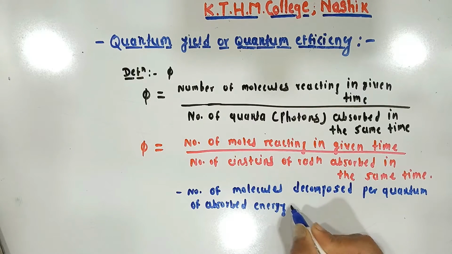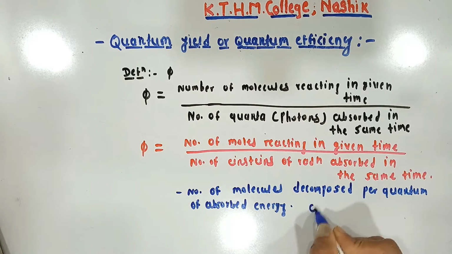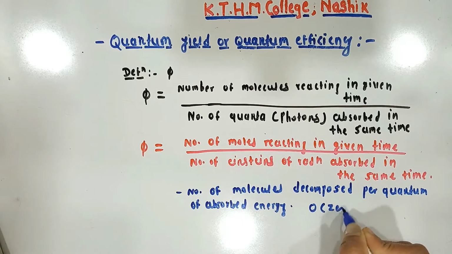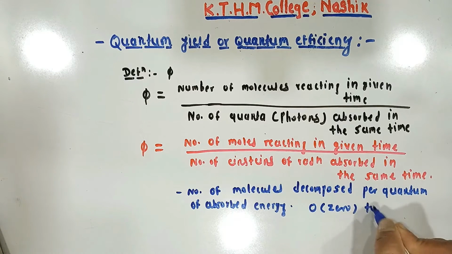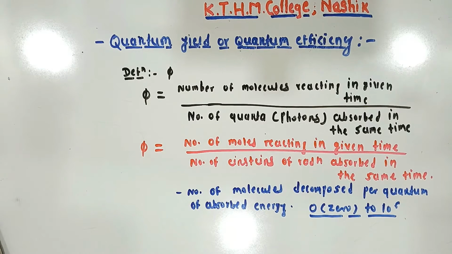The magnitude of quantum yield may vary from 0 to 10⁶. So the definition of quantum yield is very easy: in simple language, the number of molecules decomposed per quantum of absorbed energy, and the magnitude may vary from 0 to 10⁶.